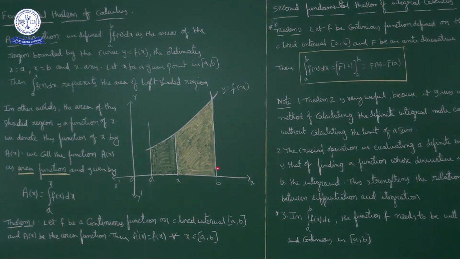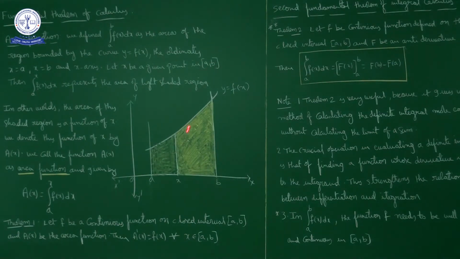Let x be any given point in the closed interval a comma b. Then integral a to x f of x dx is the area of the light shaded region, this part.